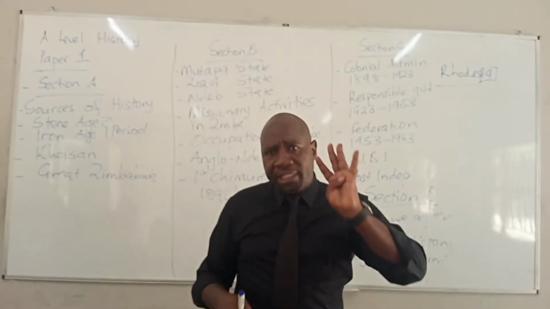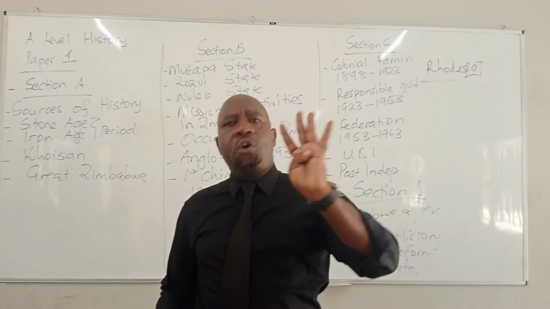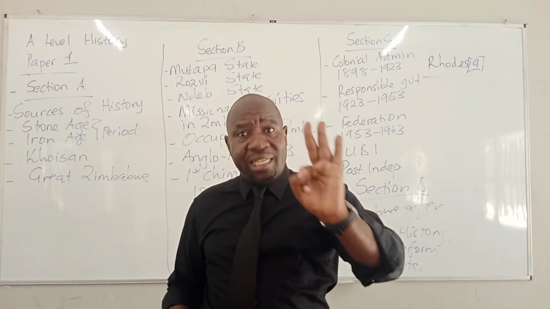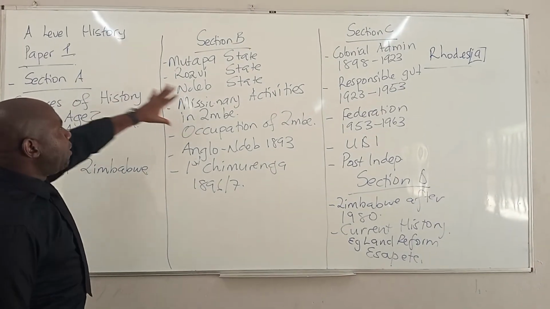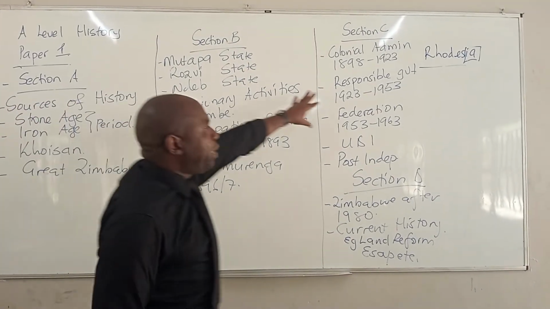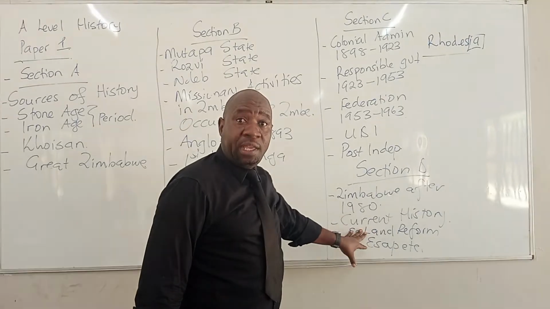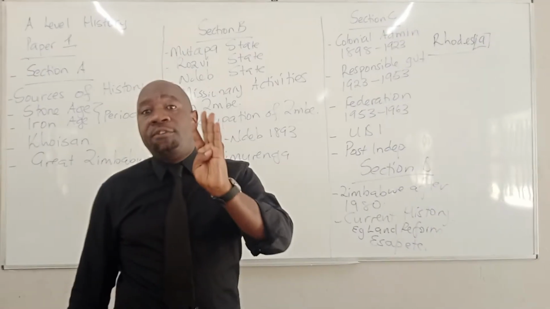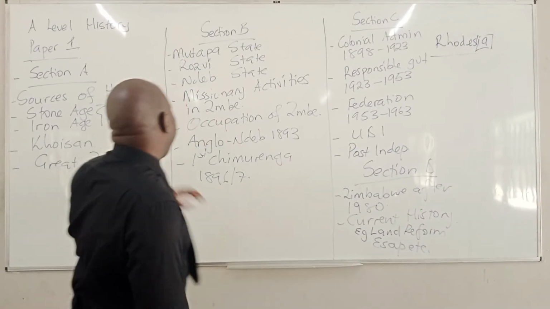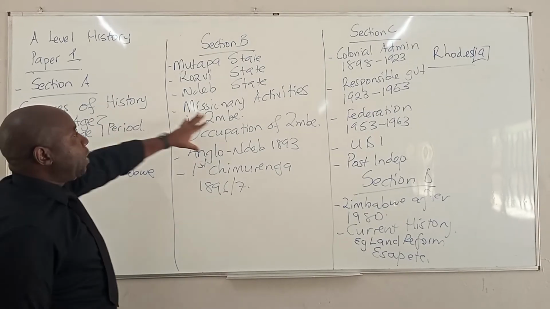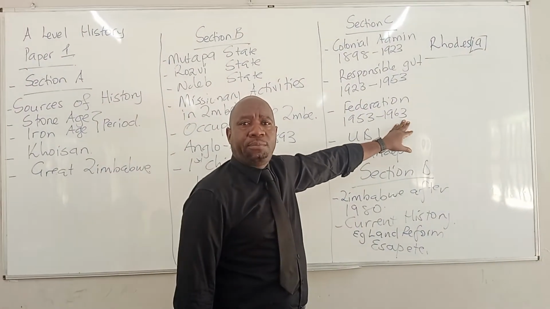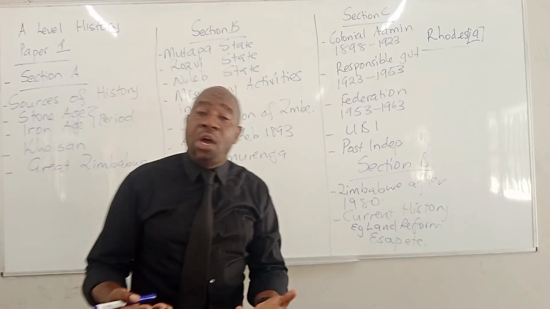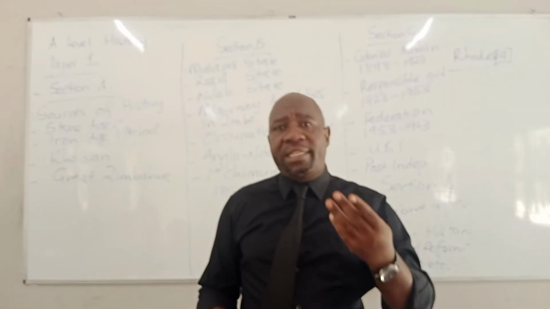So from these 4 sections now, you have to answer 4 questions from at least 3 sections. So what can you do? You can pick 1 question from here, 1 question from here, 1 question from here, 1 question from here. So at least you've answered 4 questions from at least 3 sections, or you can pick 2 questions from here, you pick 1 question from section B, then you pick 1 question from section C. By so doing, you could have answered 4 questions from at least 3 sections.